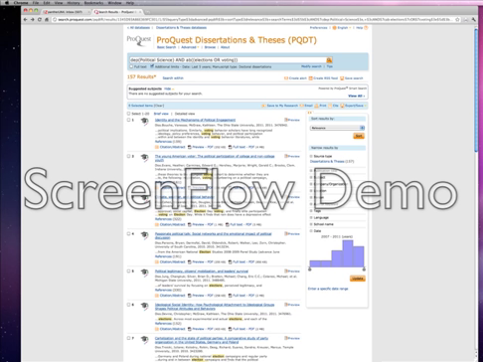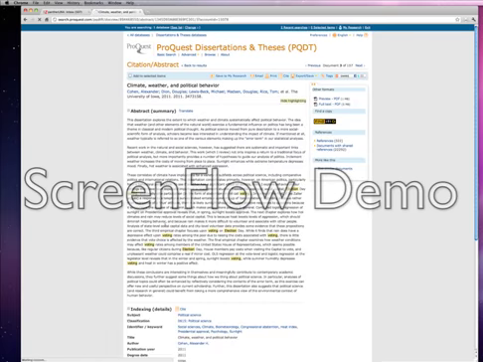Political Behavior by Alexander Cohen, the University of Iowa, my alma mater. My dissertation advisor is actually on this committee. Let's take a look and see what this is about. And again, here we see the abstract describing in some detail what the dissertation is focusing on, and also providing some sense of the methodology and the types of data that were used.